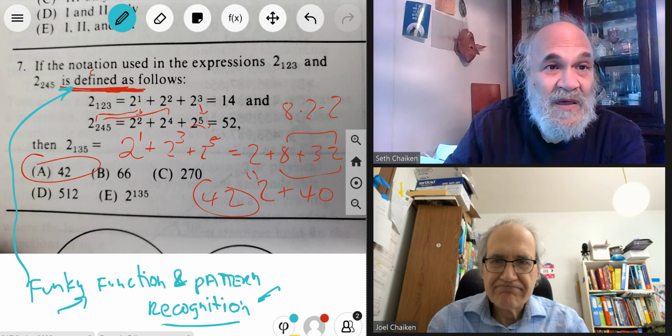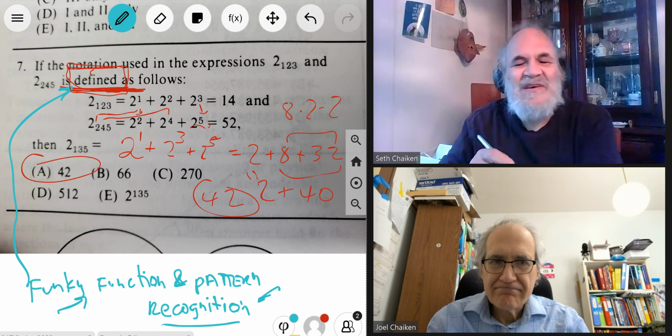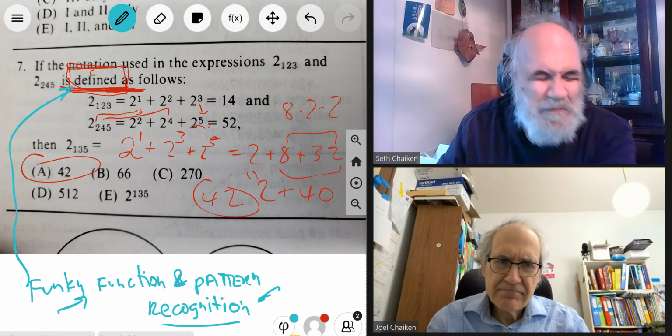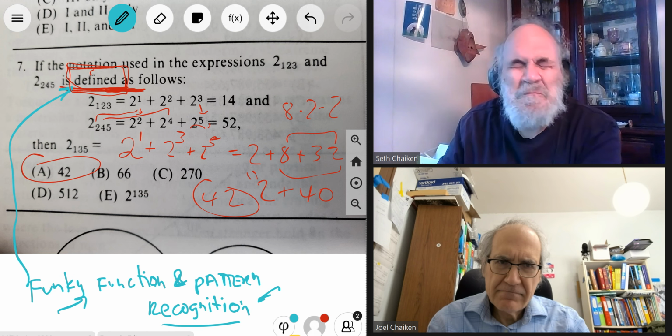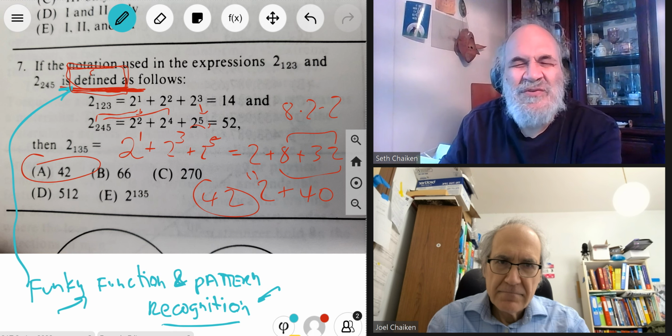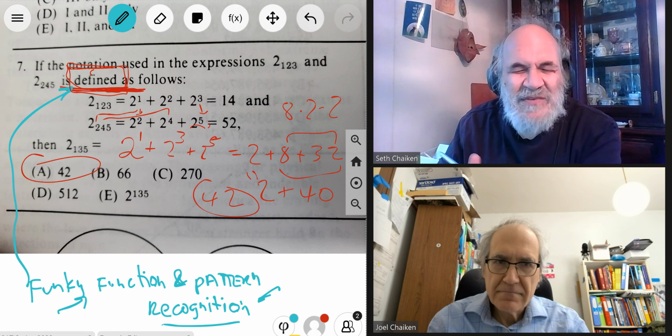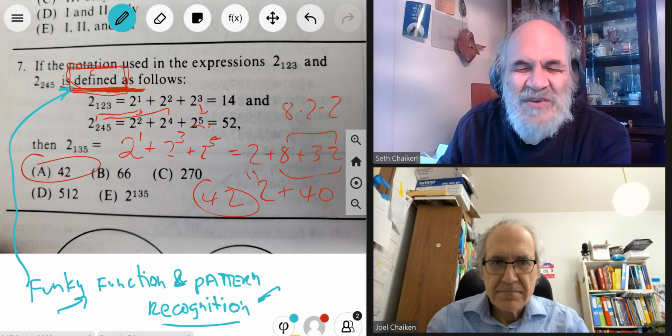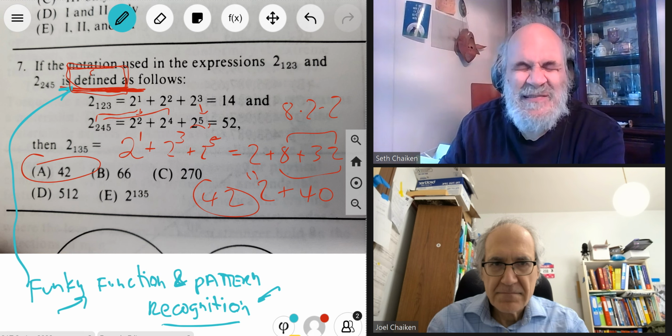This is a stumbling block that many of my college students have suffered from. It's the stumbling block about what the word define means.